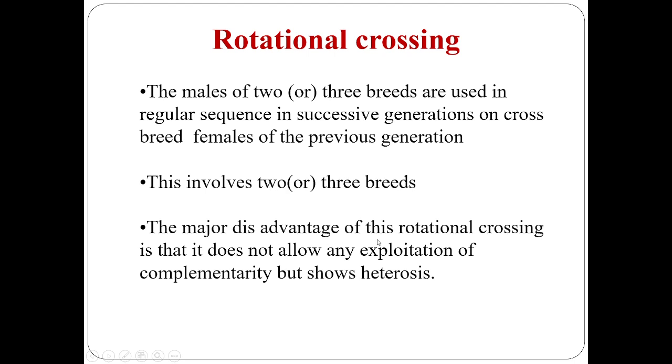The major disadvantage of this rotational crossing is that it does not allow any exploitation of complementarity, but it shows only heterosis, or hybrid vigor, where offspring have better characters than the average characters of the parents.